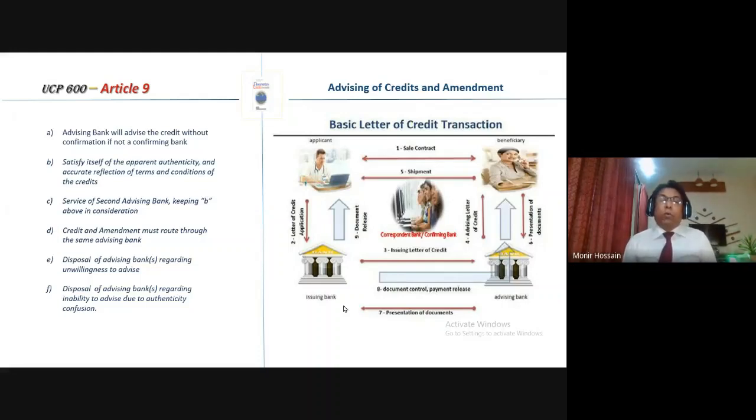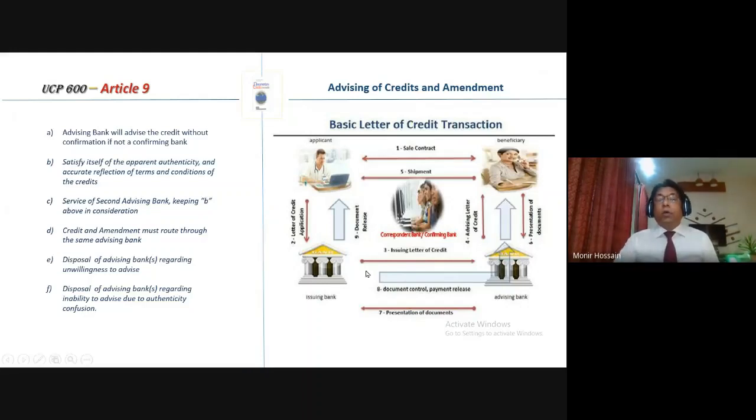Thereafter, what will the issuing bank go for? Whether the charges, commission, funds, or credit availabilities are available at the issuing bank's counter. So if the issuing bank finds everything is fine, then it issues the letter of credit.